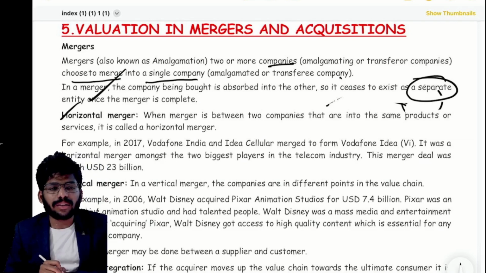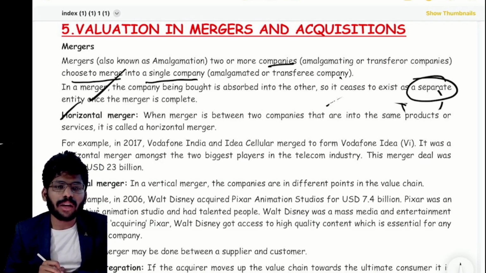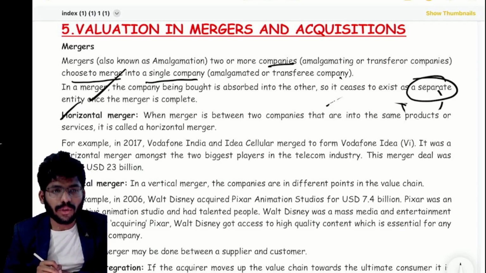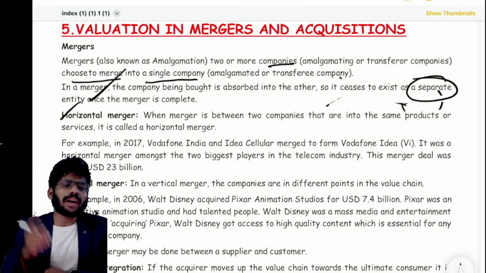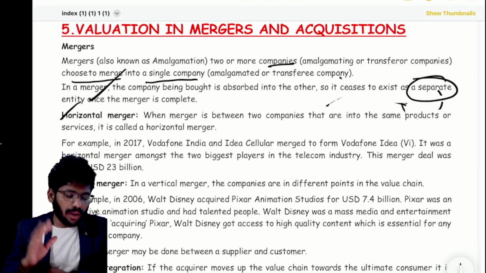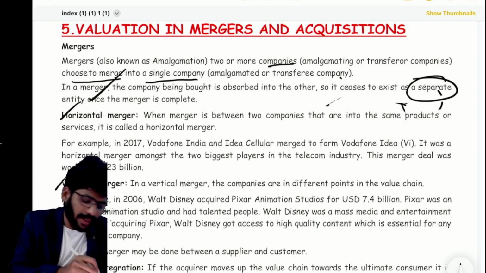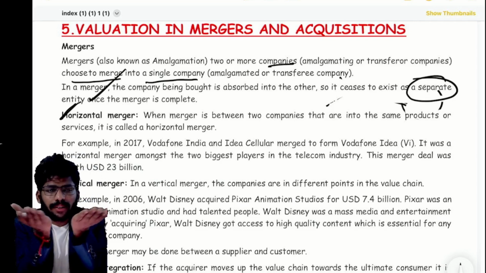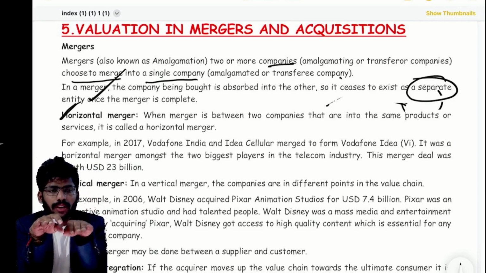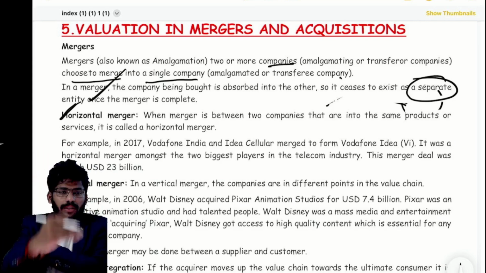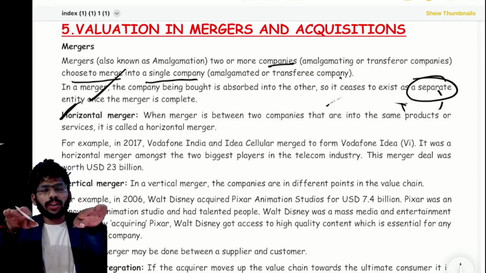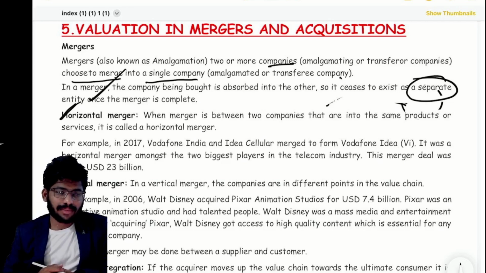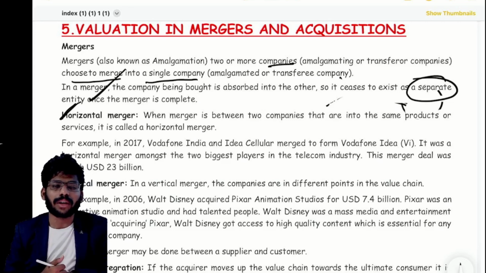So a merger is generally of two types: horizontal merger and vertical merger. We also have conglomerate merger and concentric merger, which we'll discuss later. First, we are going to discuss the horizontal merger. This is horizontal, this is vertical. Horizontal means equal, the same kind of companies. We are acquiring a similar product company.